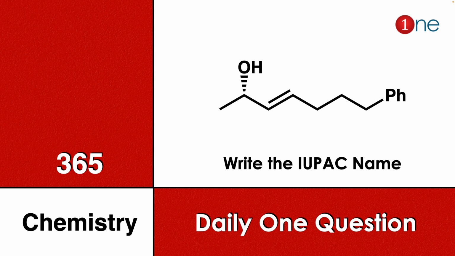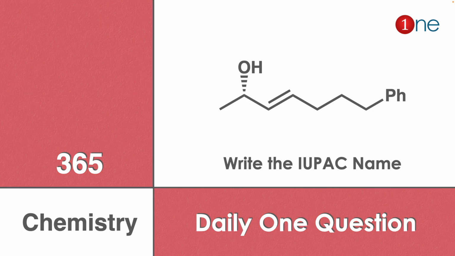Here a long chain alkyl compound is given which has an alcohol, an alkene, and a phenyl group. You have to find what is the IUPAC name of the compound.